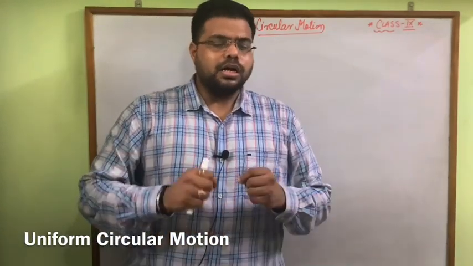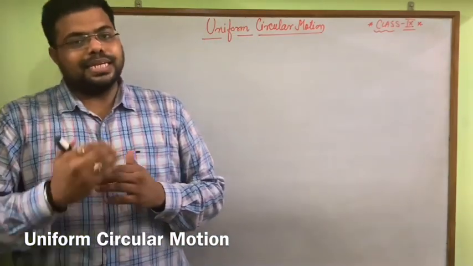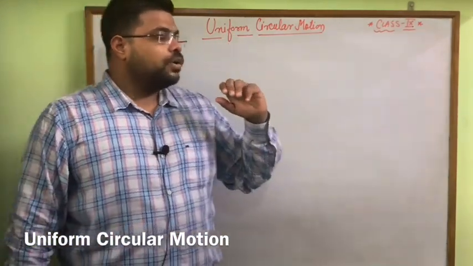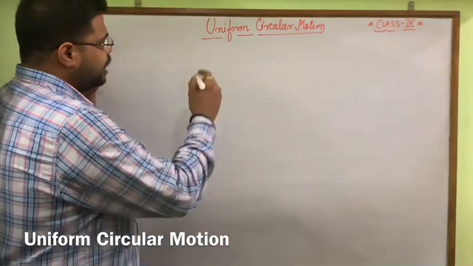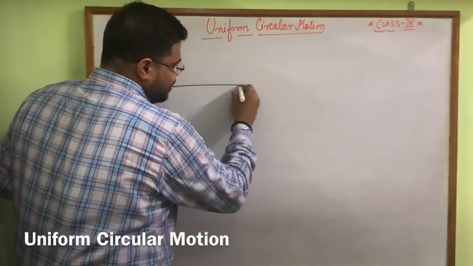Now look here, another way we can easily understand the concept of uniform circular motion. Suppose right now you are moving in a straight line.